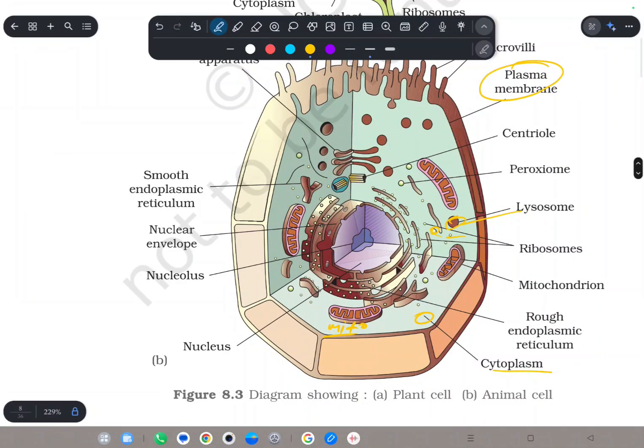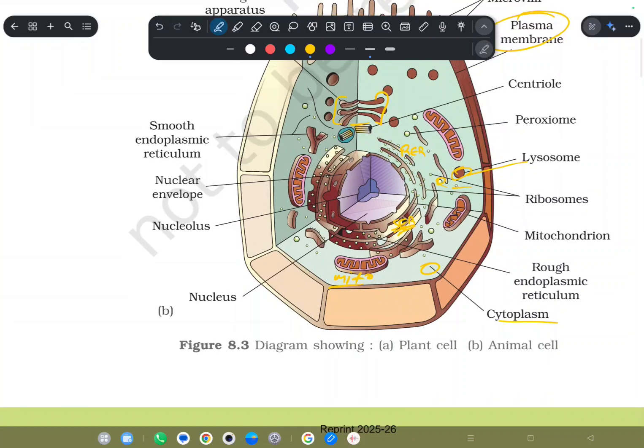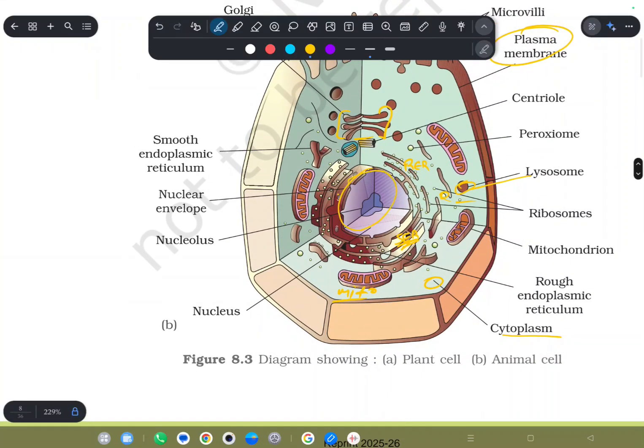Here, these are mitochondria. This is the Golgi apparatus. This is RER. And this is SER, smooth endoplasmic reticulum, because there are no ribosomes. And this is the nucleus. These are nuclear pores. This is the nucleolus.